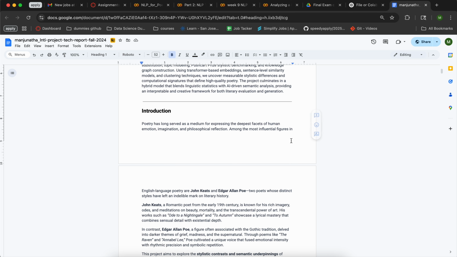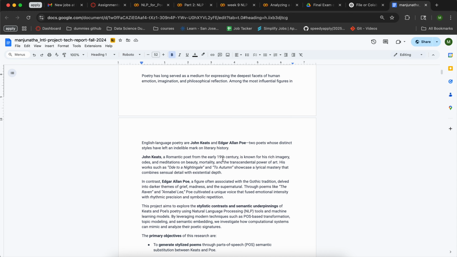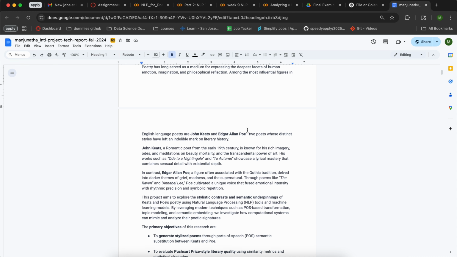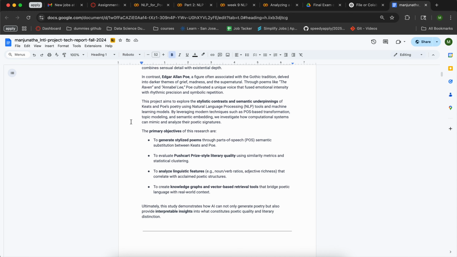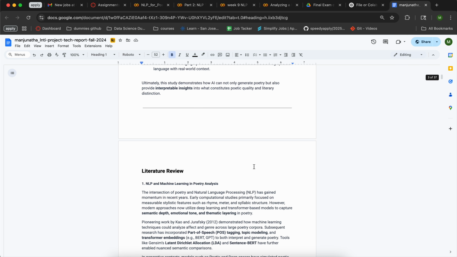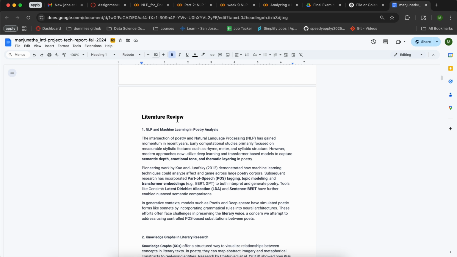providing a scalable and creative framework for both the literary and evolution of our generation. As we come to the introduction part, as I mentioned earlier, these two are my poets, and these are their artifacts and the primary objectives, etc. And after that we go to the literature review.